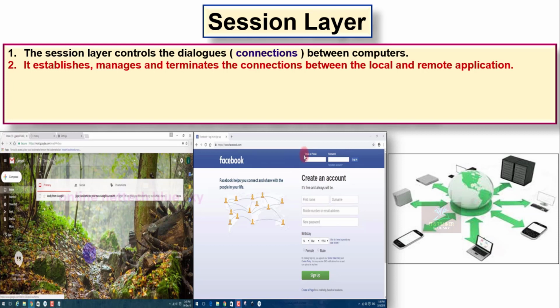So it controls the dialogue and everything; the session layer is responsible for all of this.